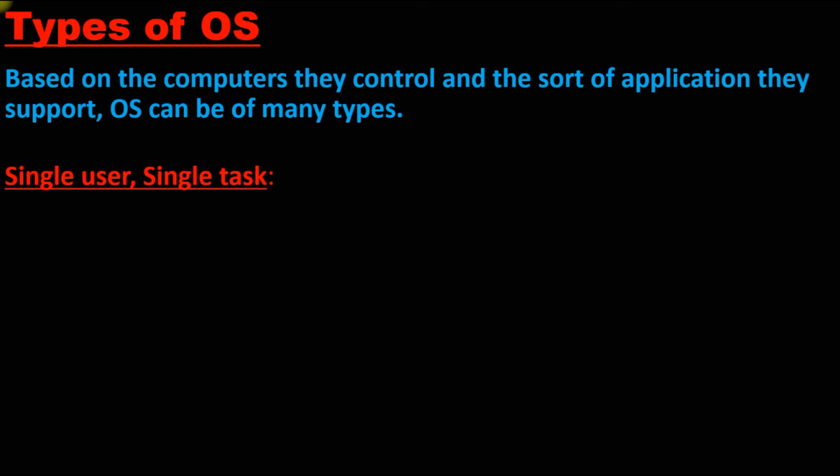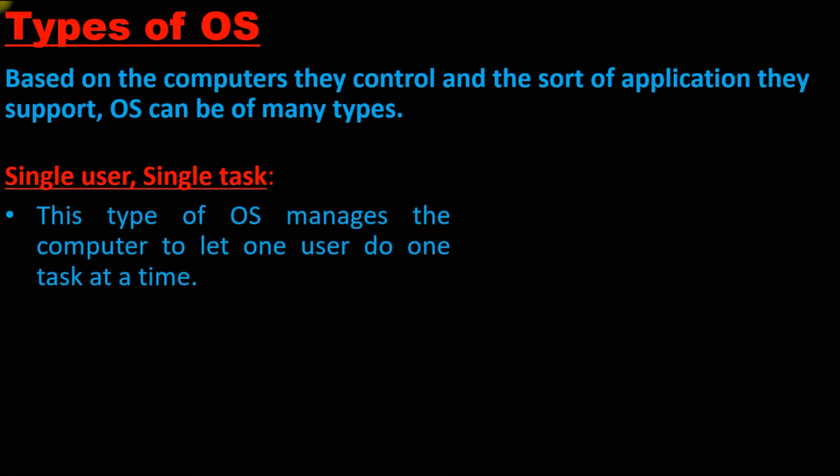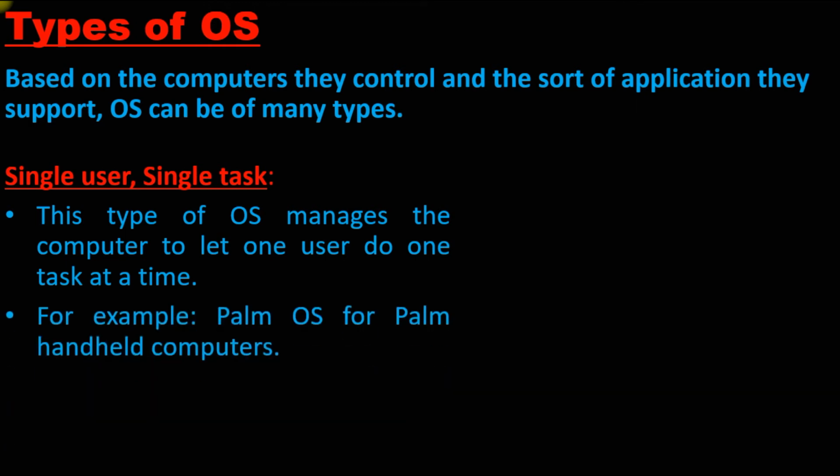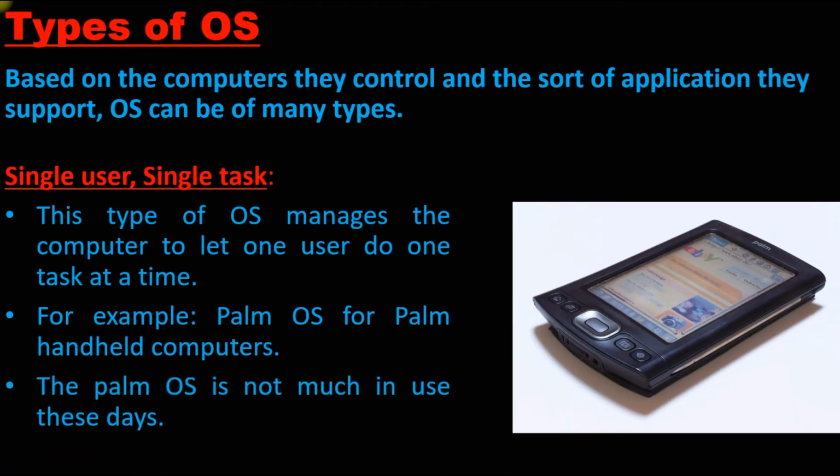Now we normally don't use this single user single task operating system, because we always want to perform multiple tasks at the same time. Here only one user can perform only one task at a given time. This type of operating system lets one user do one task at a time. For example, Palm OS for Palm computers. I will show the photo in the next part. Palm OS can perform only one task at a given time; it cannot perform more than one task. This type of system is not much in use these days.